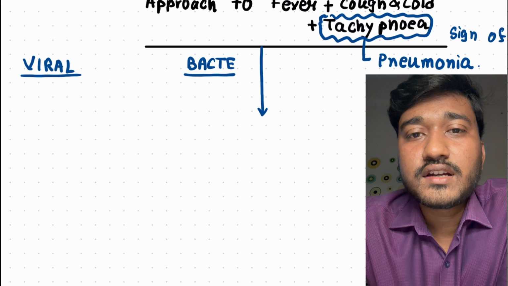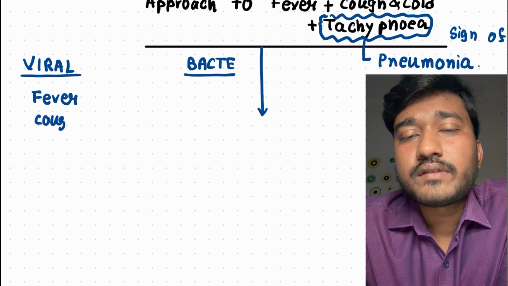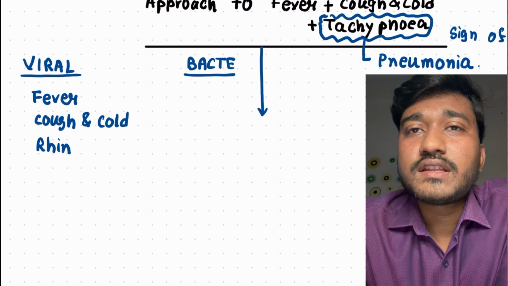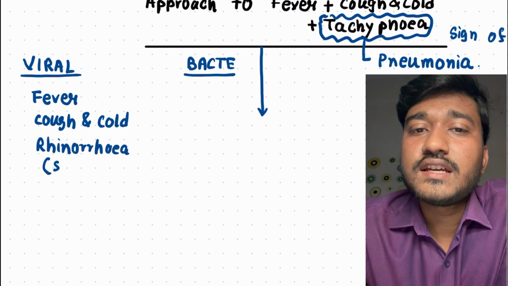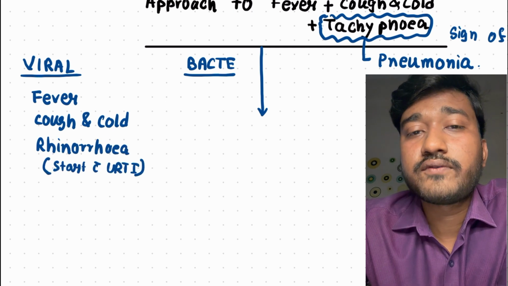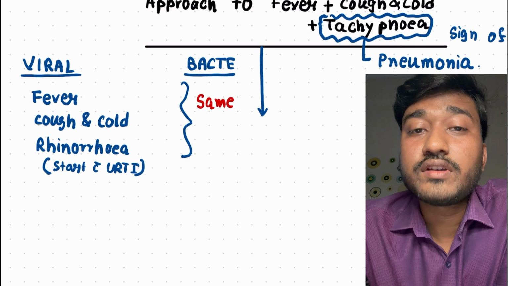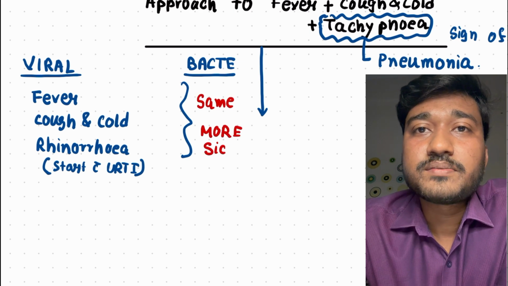How will you differentiate in history? What will be the presentation? In viral pneumonia, there will be fever. Mostly in viral pneumonia, please remember, there is an upper respiratory tract infection initially, followed by a lower respiratory tract infection. Therefore, initially the patient will have rhinorrhea mostly. So cough and cold, respiratory distress.